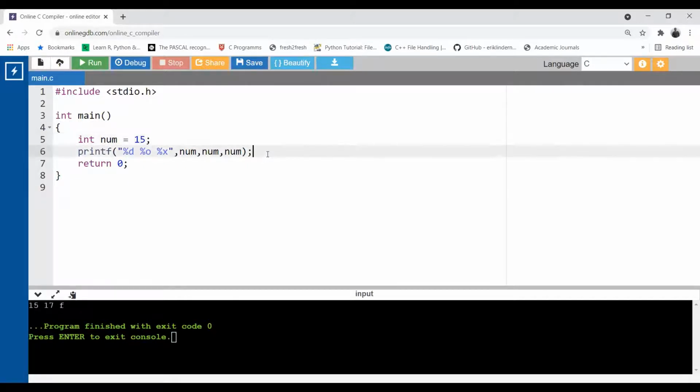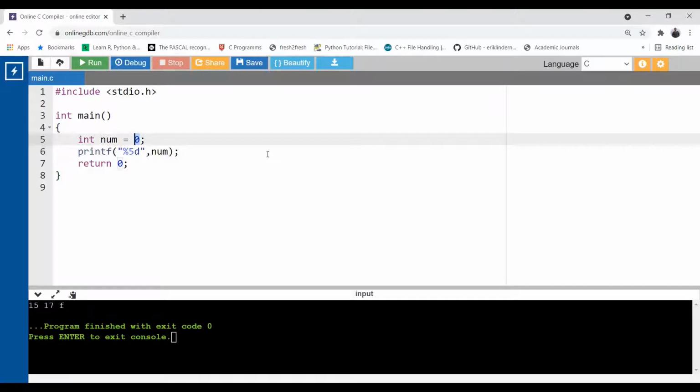Num has value 0, and I'm removing these extra format specifiers. Now I want to make it %5d. So how many spaces are reserved for output? 5 character spaces. What is num? Num is 0. How many characters are there in the output? 0 is a single character. Although 0 is a number, be careful: when you print things to the console, it is considered a character. So you just see whatever you put over. Now run. Now let's see the output carefully.